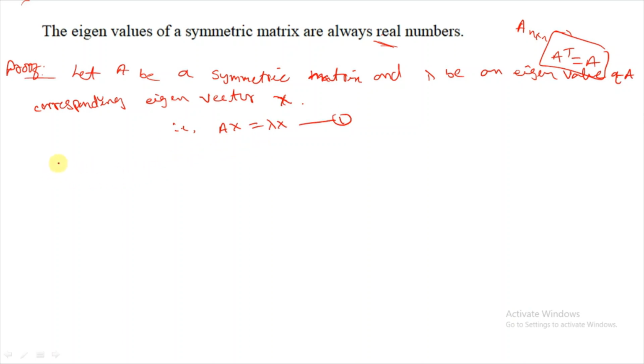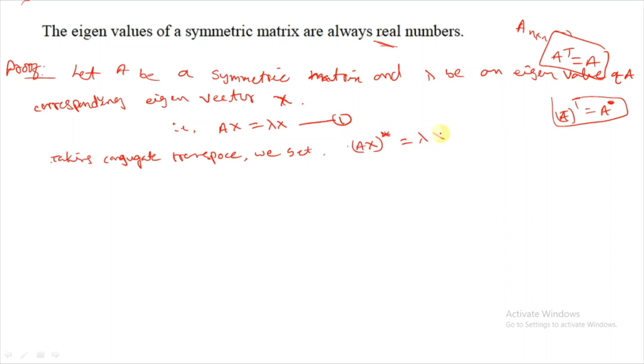Now take the conjugate transpose. The conjugate transpose we denote with a star, so the conjugate transpose of A we write as A star.